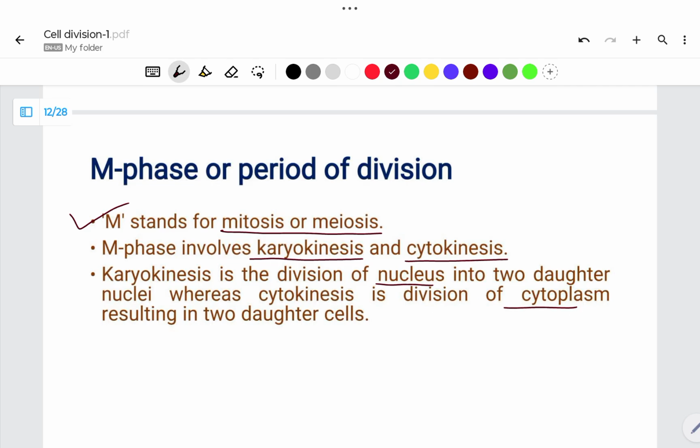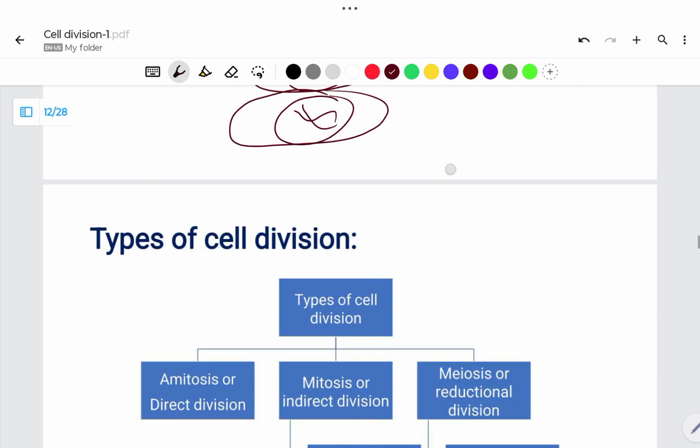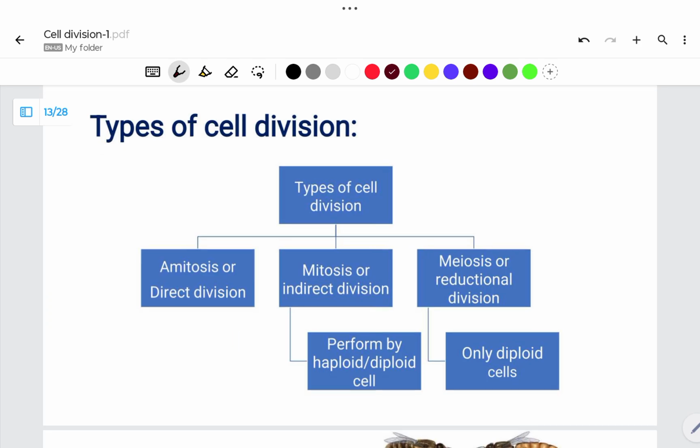This process is very important because nuclear division is a must for cell division, because each cell requires a DNA copy. Also, after completion of this, cytoplasmic division is very important because each newly formed cell requires its own cytoplasm. So both processes are important. Then, types of cell division.